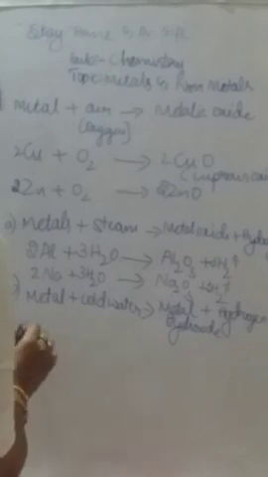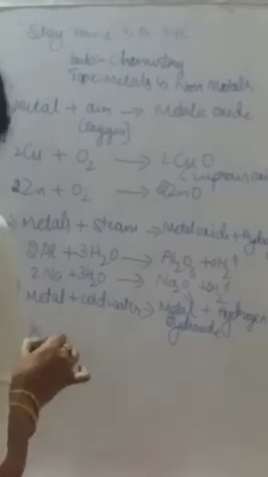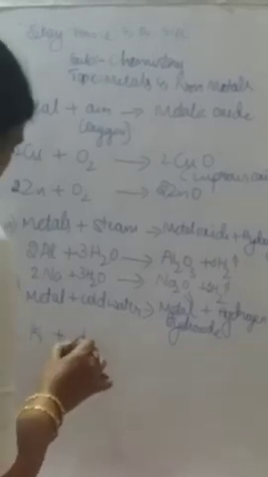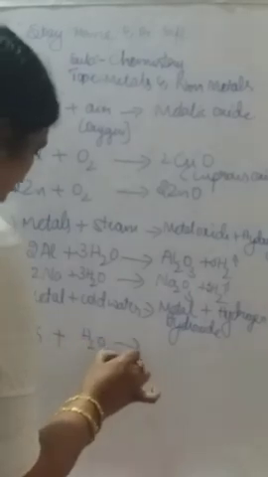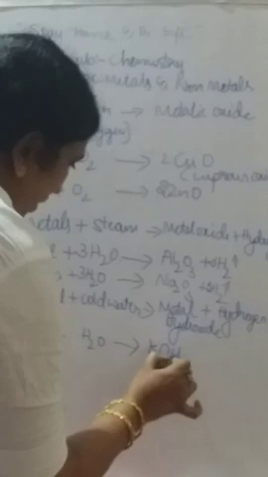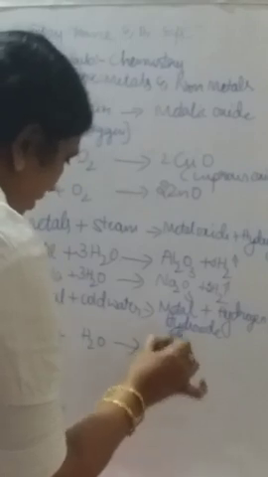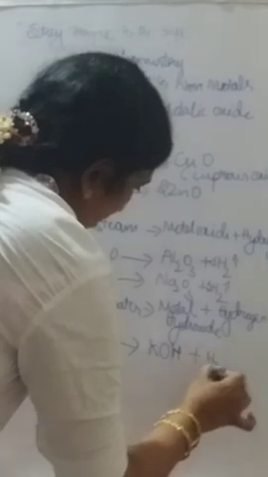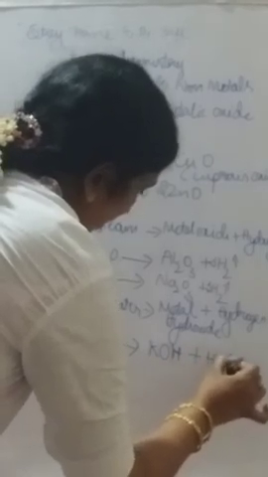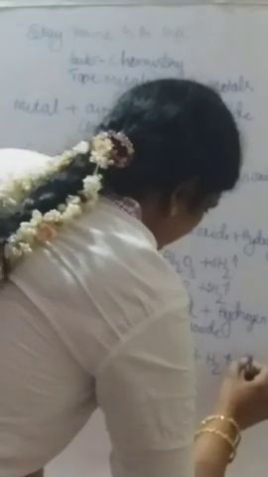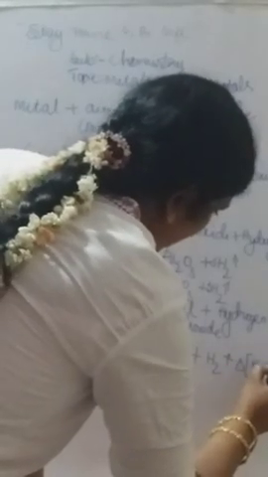So let us take any one example, any one metal you have to take. Let us take the potassium here. Potassium reacts with the water, cold water. So that forms metallic hydroxide, nothing but the potassium hydroxide, that is the KOH, plus hydrogen gas will be liberated. Along with that, delta, in the sense heat energy. Keep in mind, delta in the sense what? Heat energy will be liberated.